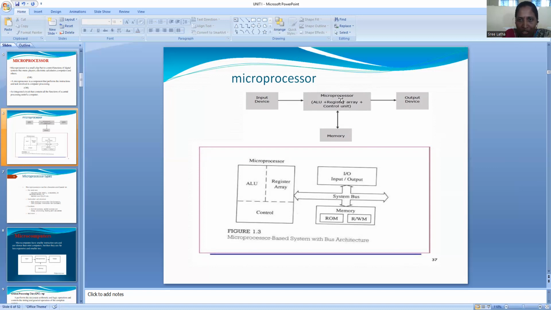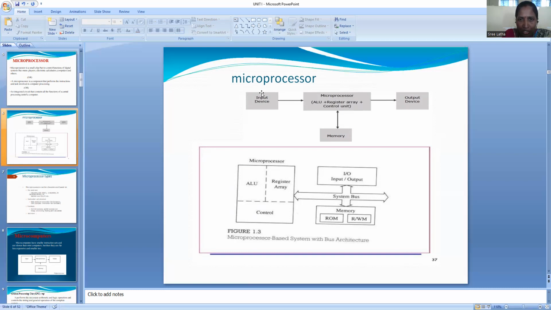Simply, we can say that the CPU is the heart of the processor. The microprocessor block is divided into three segments: ALU, register array, and control unit. These are the three segments.